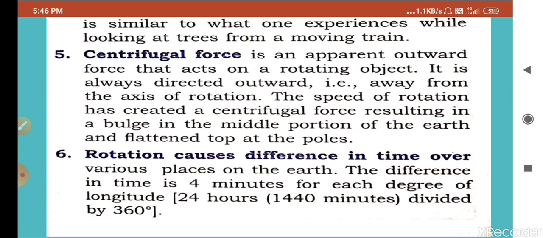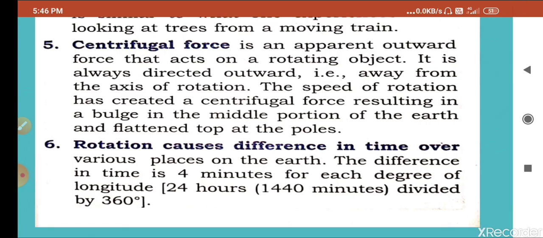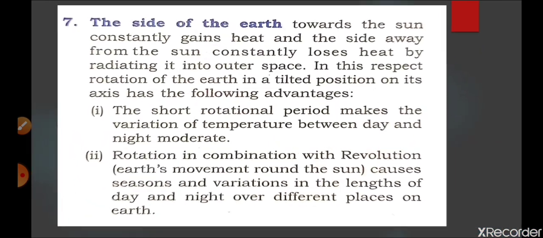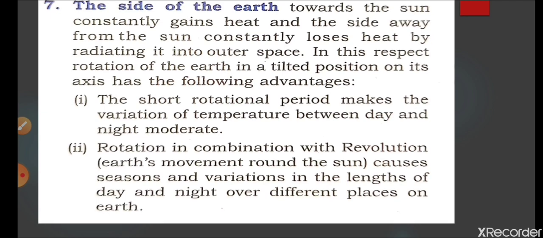So the last point we are going to discuss under this heading is the side of the earth. When the earth is facing towards the sun, it is receiving heat, and while we are going away from the sun, it loses heat, or radiates heat. So that's why the days are hotter and nights are cooler. So the short rotational period makes the variation in temperature between day and night.